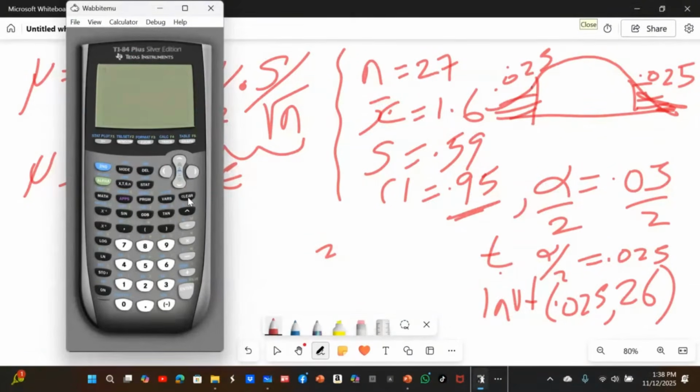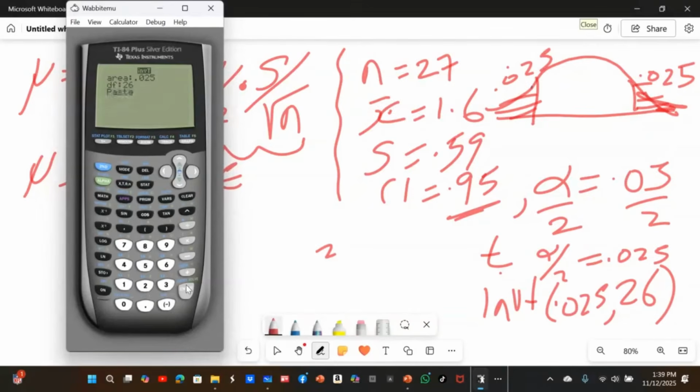So, second distribution, inverse T is number 4. The area to the left is 0.025 because it is a confidence interval, and the degrees of freedom is 26, sample size minus 1.